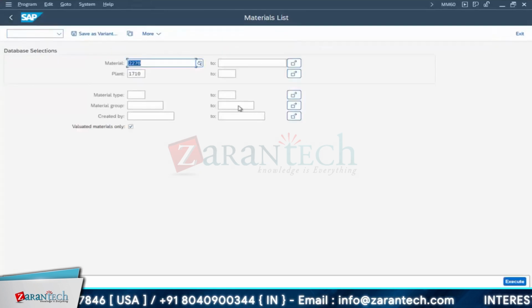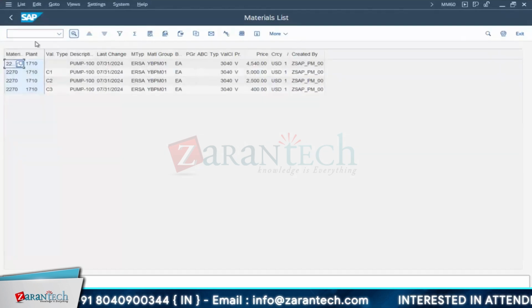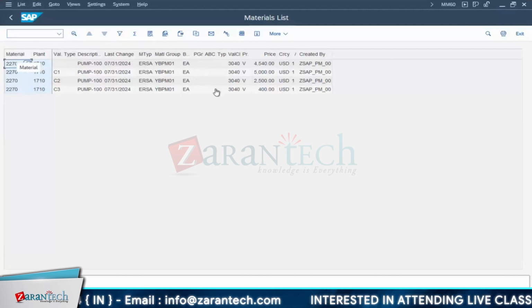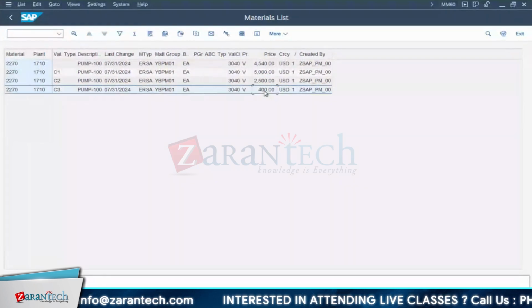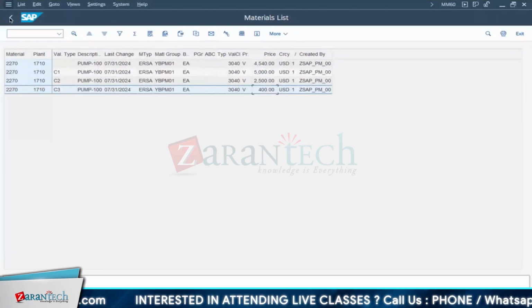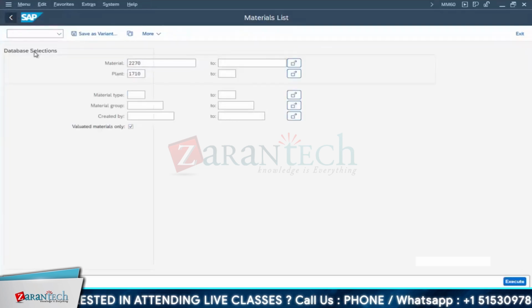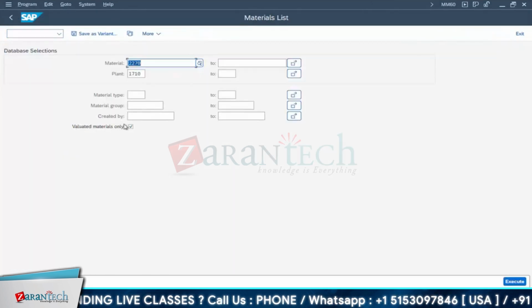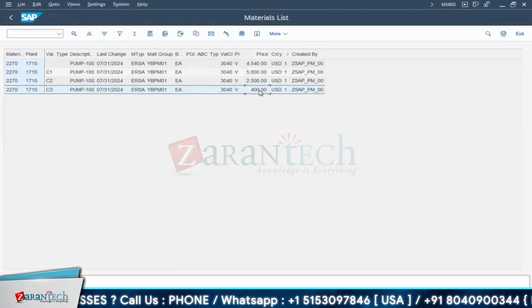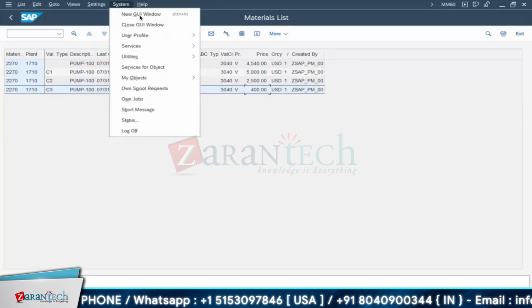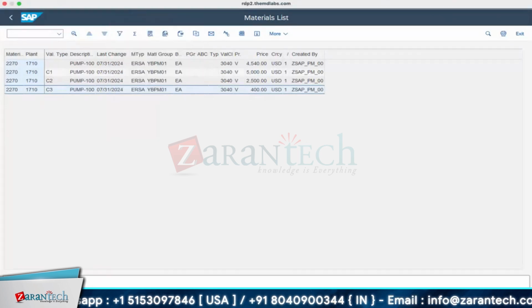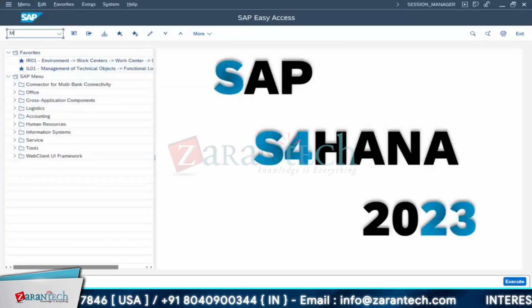Okay, one second. Whether he has changed. Okay, now here it is fine. Now, change of this particular price will be taken care of. I'll come back again. MM60, 400. For example, say this price is not there in your practice and you want to change this, then I will tell you a T code. You can use that.